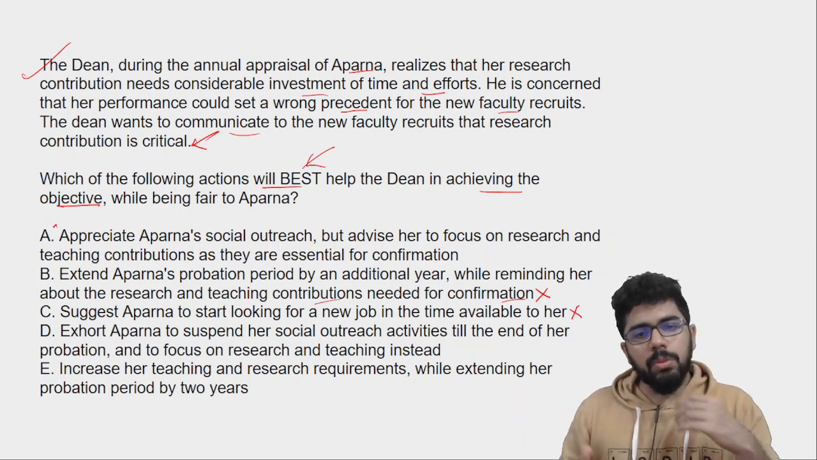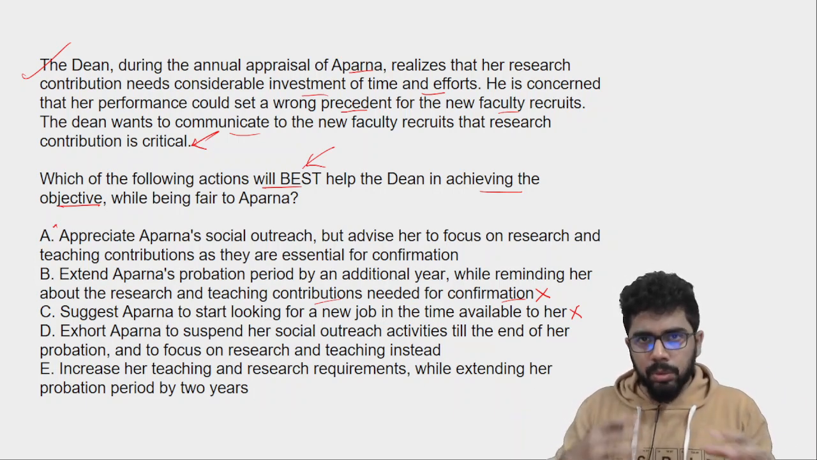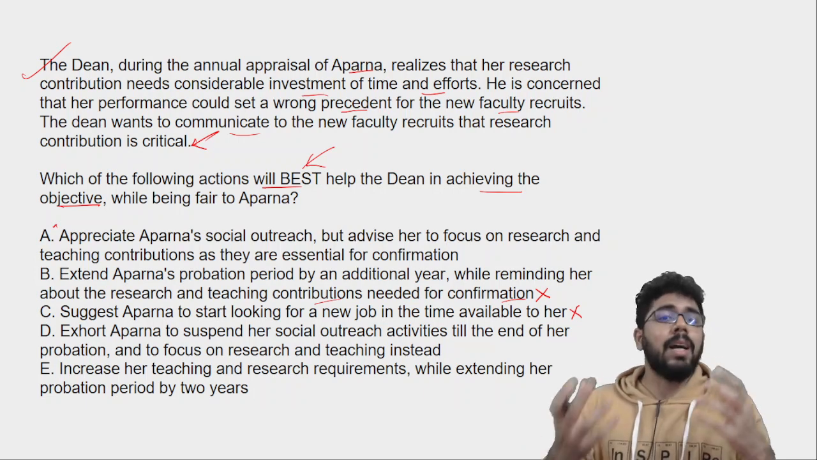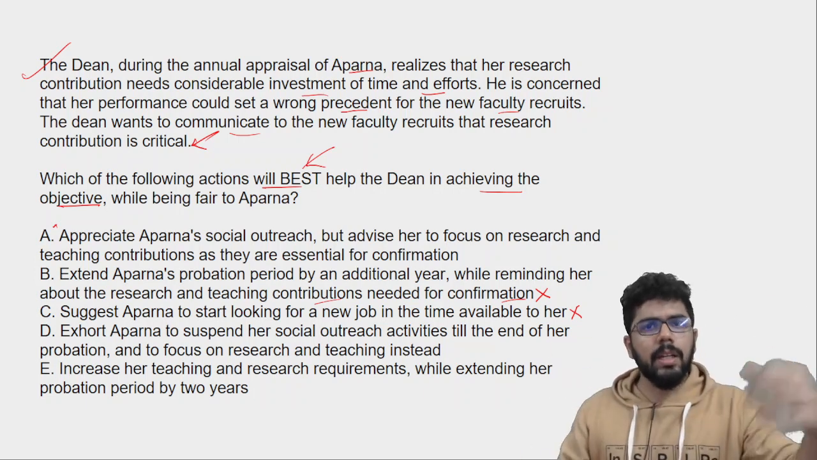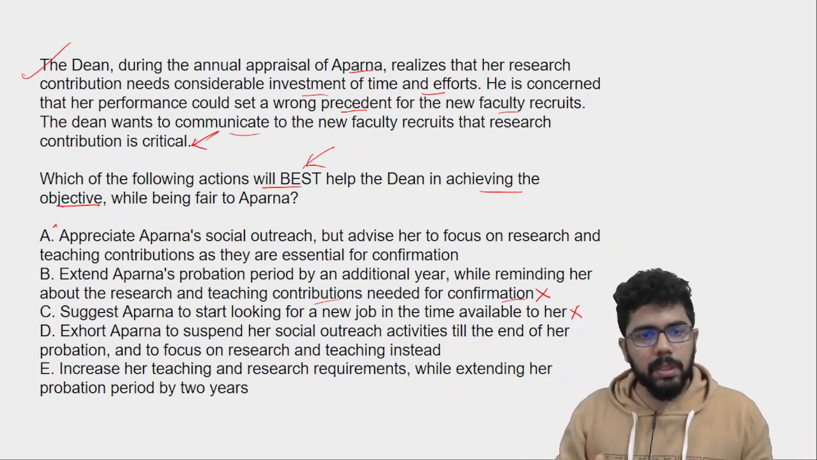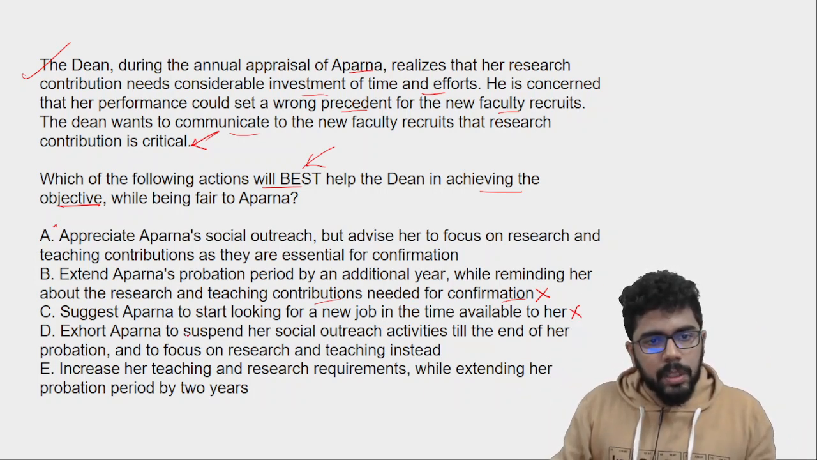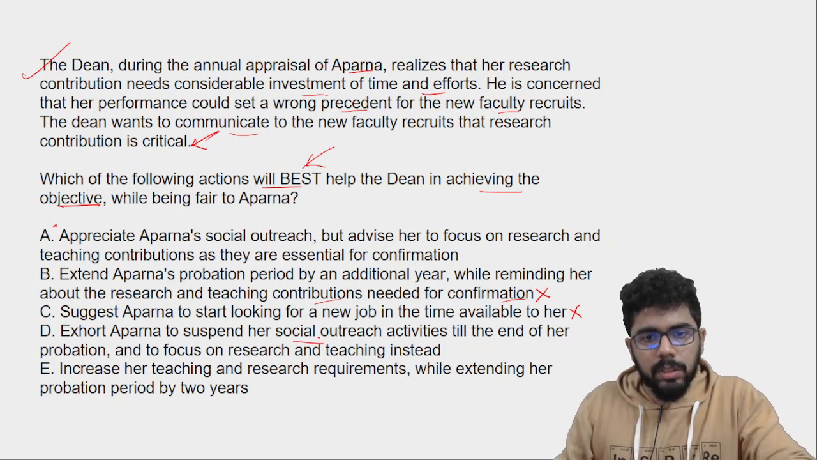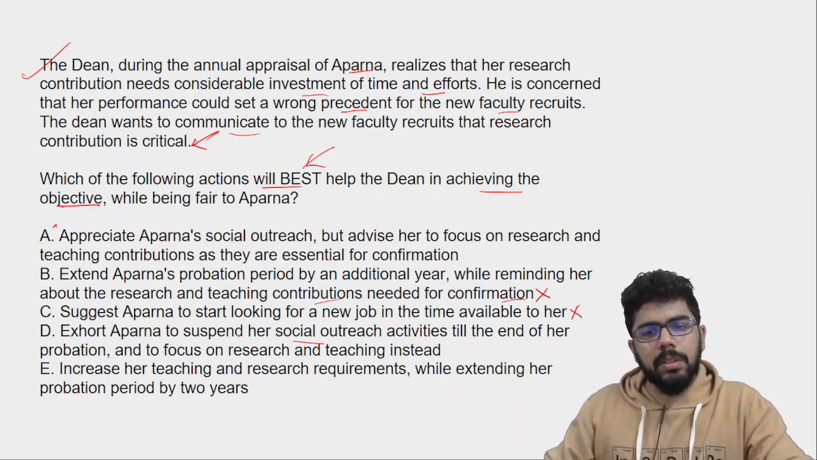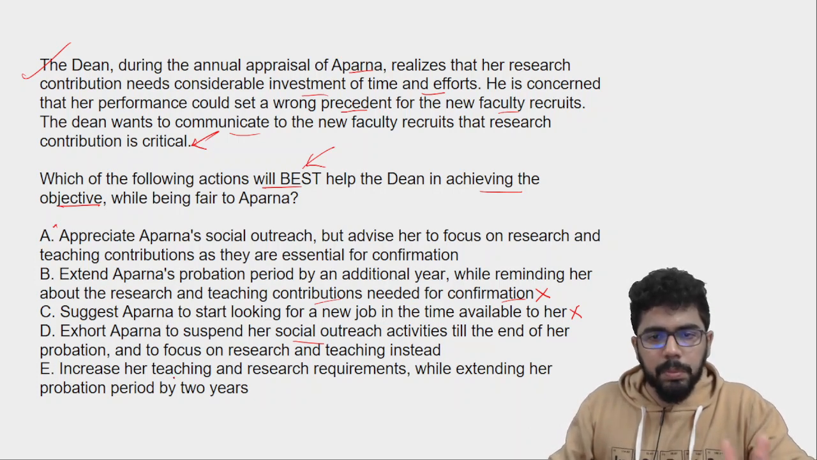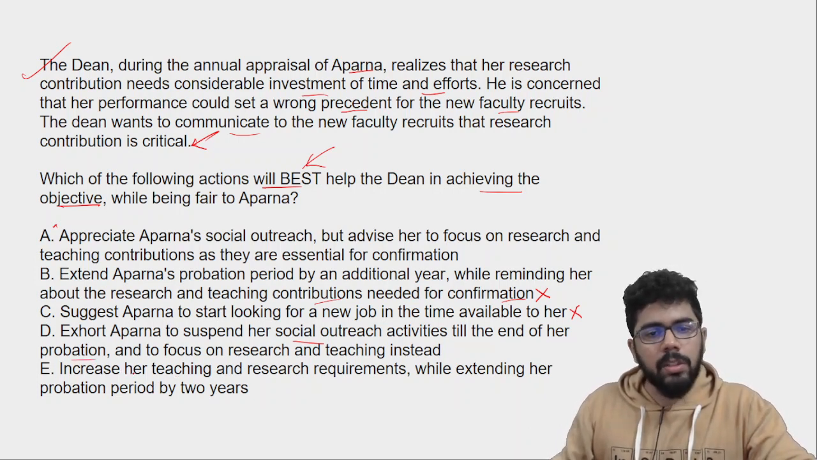No. So he should do something constructive that उसका काम भी हो, yet Aparna जो काम कर रहे वो भी continuous. He should try and advise. Think from the dean's perspective. Exhort Aparna to suspend her social outreach. मतलब force her to उस पर थोड़ा प्रेशराइज करो that social activities को she has to suspend or stop till the end of the probation and focus on research and teaching instead.